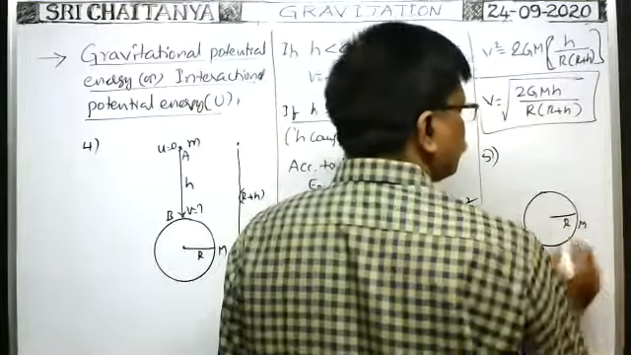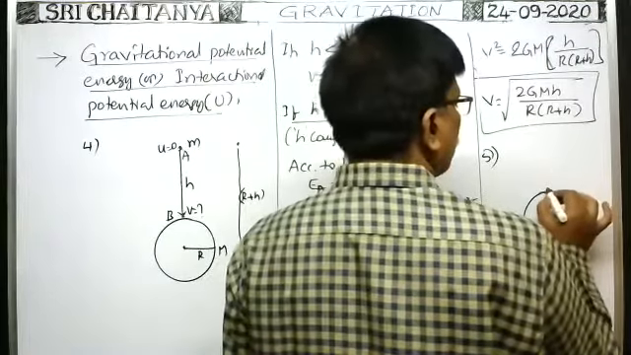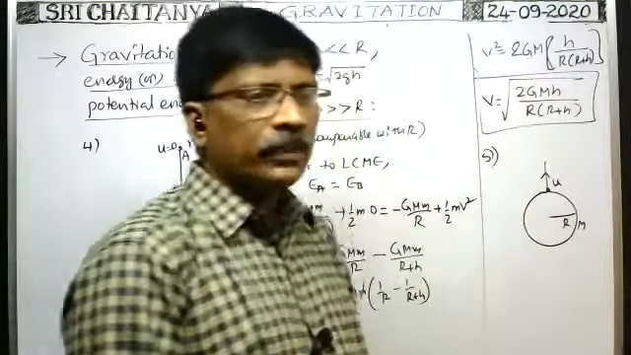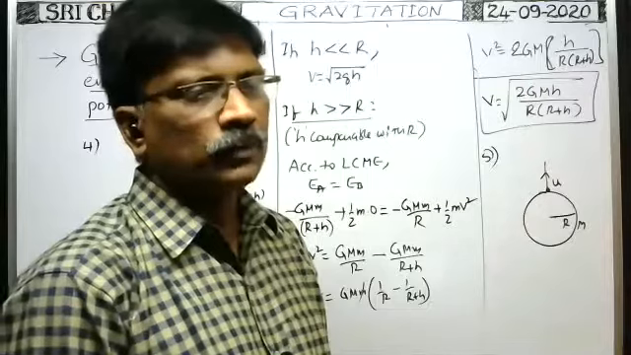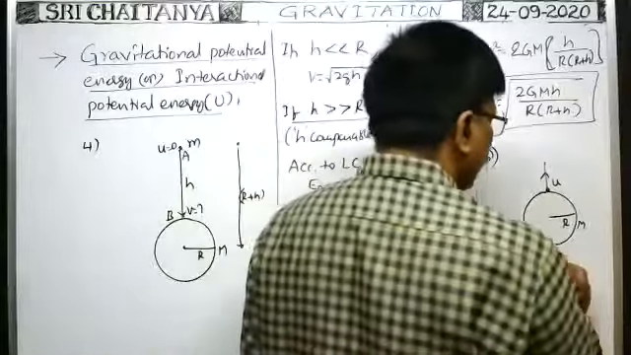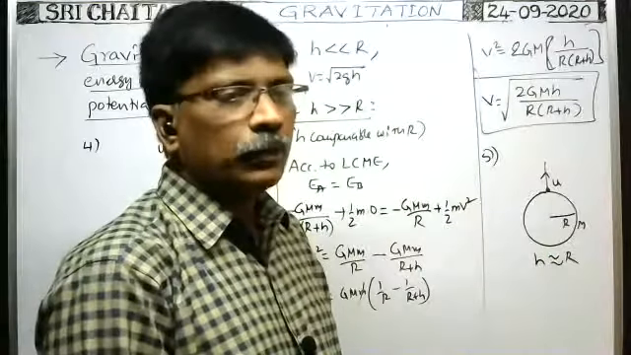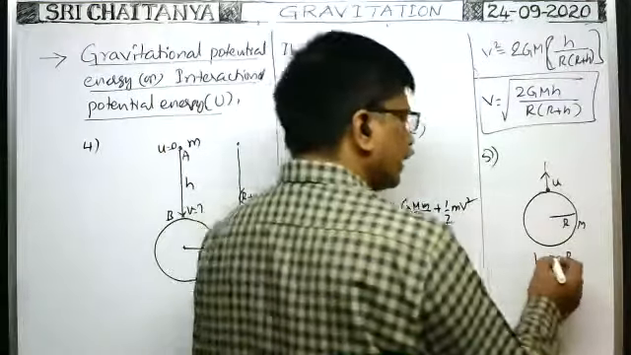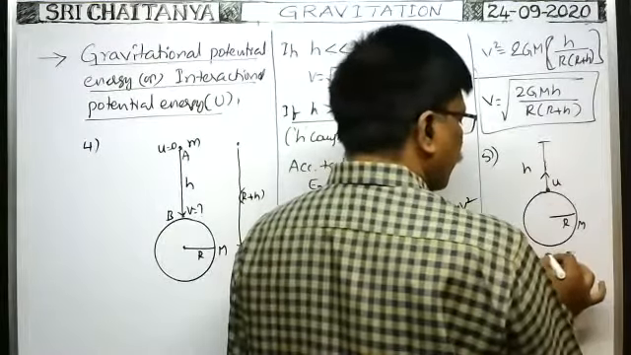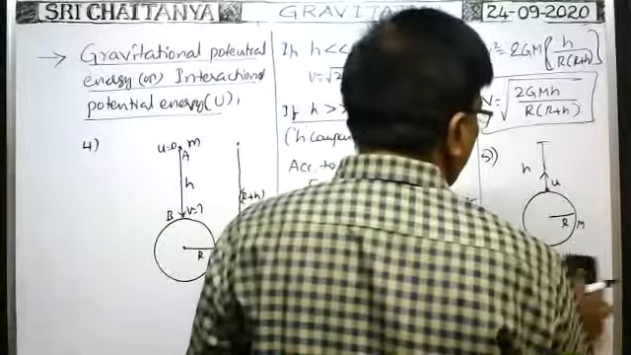Suppose this is the earth. From the surface of the earth, one body is projected with a velocity u, so that it reaches a height which is comparable with the radius of the earth, or nearly equal to it, or by far greater than R. That means the height to which the body rises is comparable with the radius of the earth.